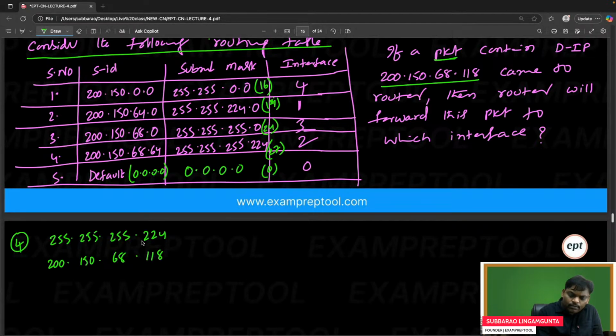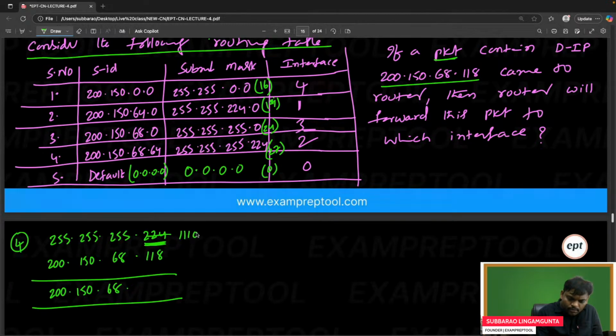200.150.68.118. Everyone knows the AND operation: all ones AND anything gives that thing. Now see this one, it is not all ones. Be careful, so you have to do this. I think 224 means 111 followed by 5 zeros. Let me know if anything is wrong.